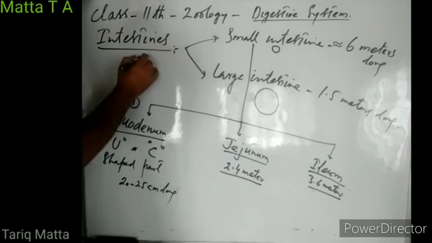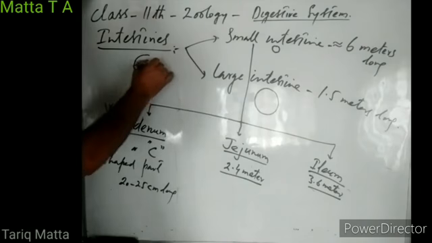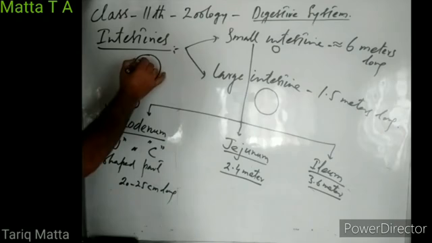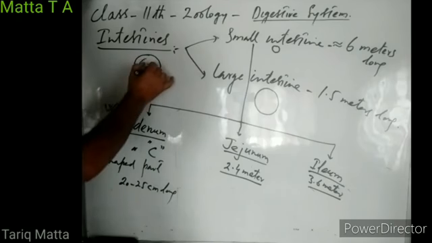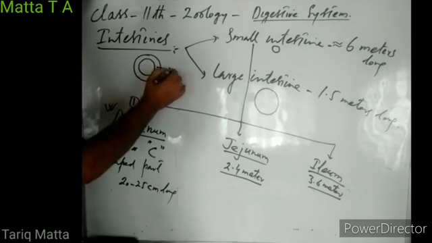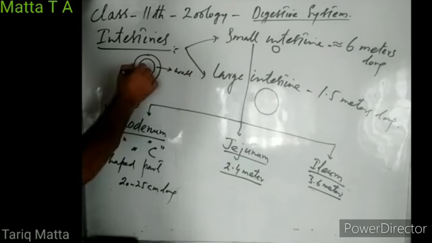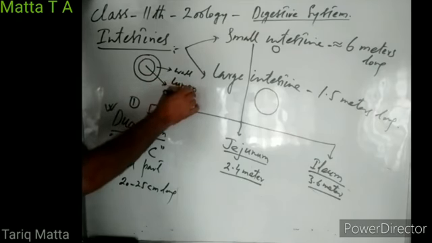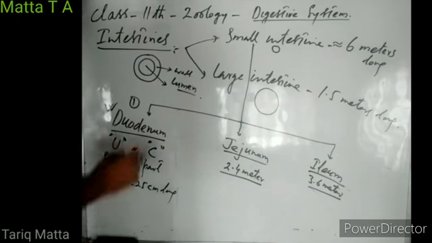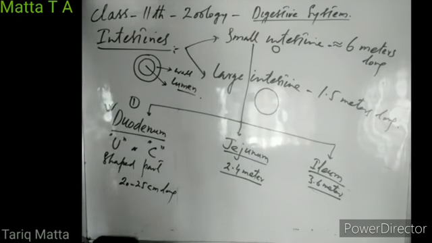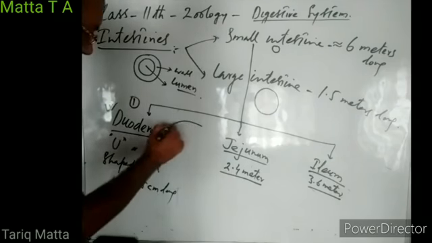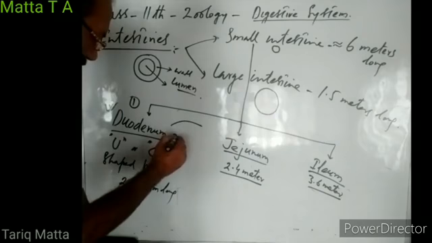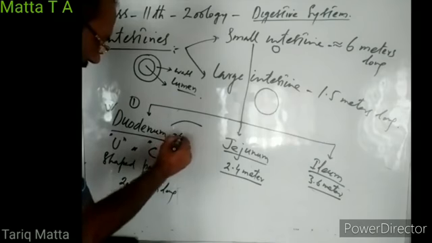As I told you, this small intestine, like stomach, has also got a lumen. This is the wall of small intestine. Inside the wall, there is an empty space. This empty space is known as lumen, right? On the luminal surface of the duodenum, there are villi, and those villi in duodenum are leaf-like.